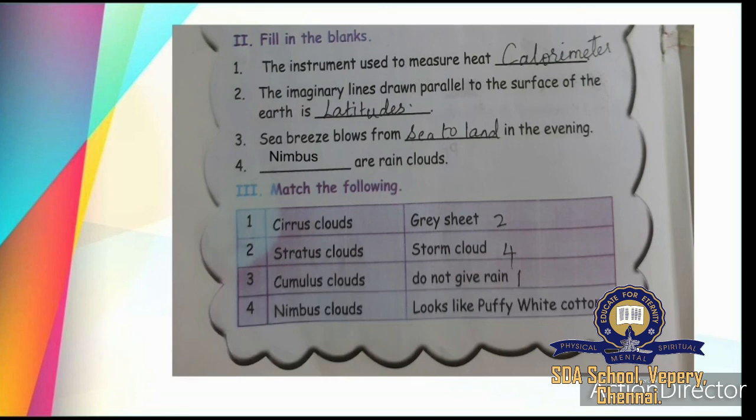Nimbus are rain clouds. Then match the following. Cirrus clouds do not give rain. Stratus is a grey sheet, cumulus clouds look like puffy white cotton, and nimbus cloud is a storm cloud.